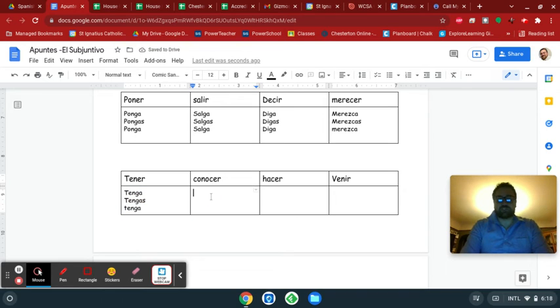Conocer is another of those SCO verbs. Conozco. It's going to be conozco, conoces. But we're going to make it conozca, conozcas, conozca. Hacer, it's going to be hago. But we're going to make it haga, hagas, haga. And finally, venir. Vengo. But we're going to make it venga, vengas, venga.